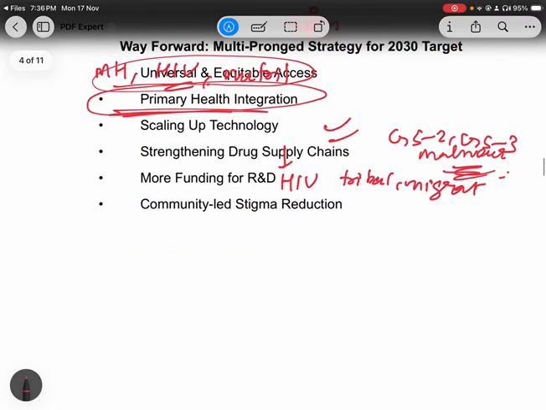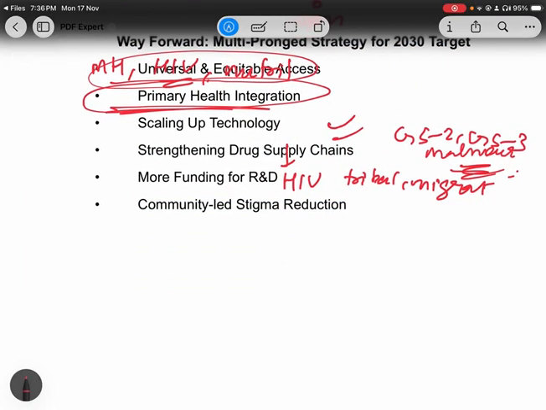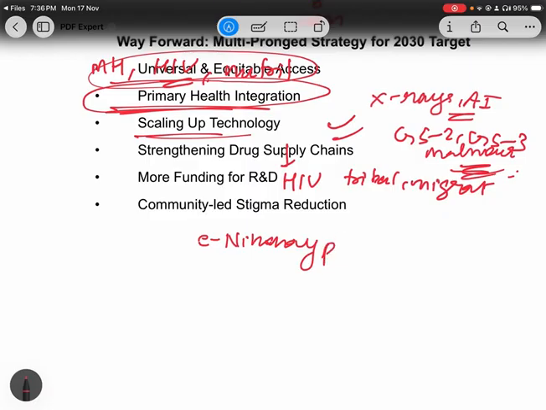Now, coming to the third point, that is scaling up the technology. We already discussed technology, right? We discussed the X-rays, we discussed the use of AI. So you have to scale that. For example, the e-Nikshay digital platform is already available, but you need to upgrade that. So these kinds of examples you can give.